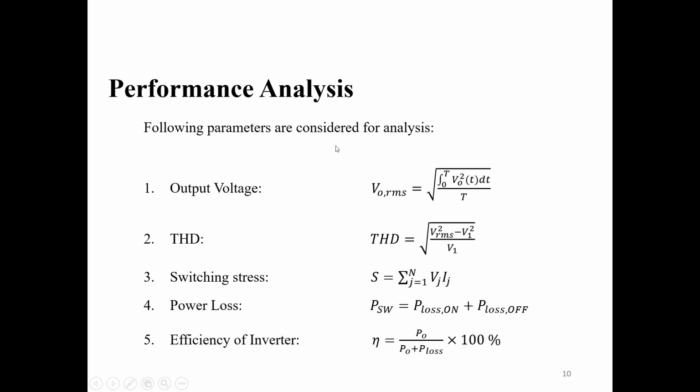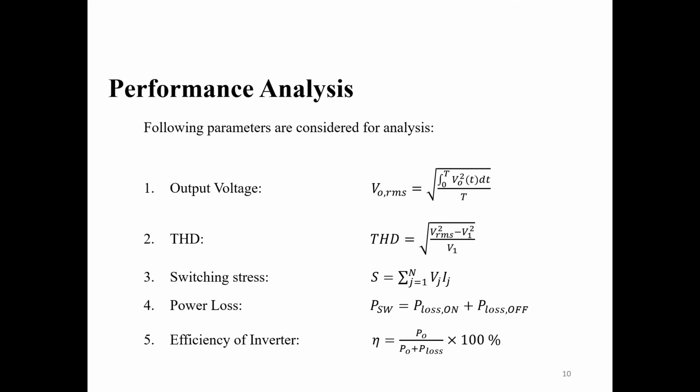Performance analysis. The following parameters are considered for analysis. First one is output voltage, and by the formula stated on the right hand side, which is equal to the square root of the integration of the squared voltage waveform divided by time, this is the RMS value of the output voltage. Second one is THD, total harmonic distortion, which is calculated by the formula shown on the right hand side.